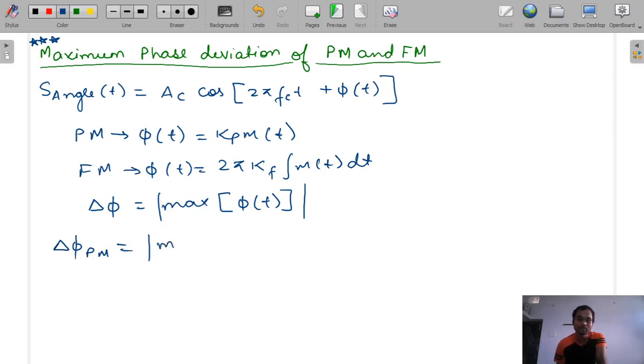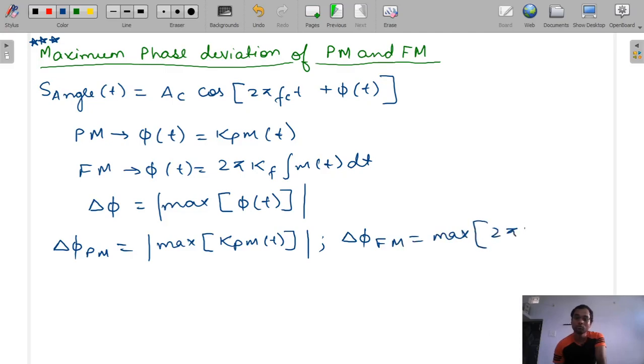So maximum of |k_p m(t)|. Okay, and Δφ of FM is equal to the maximum of |2π k_f integration of m(t) dt|. Okay, up to this clear?